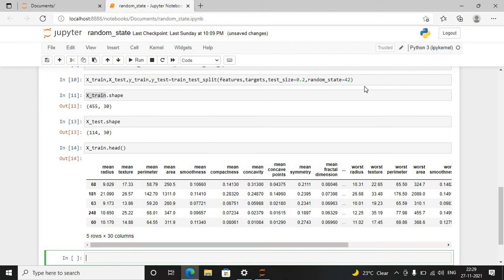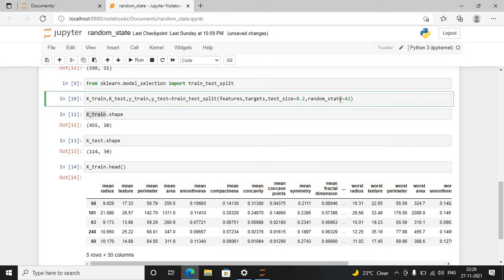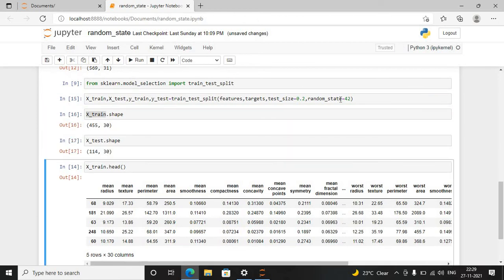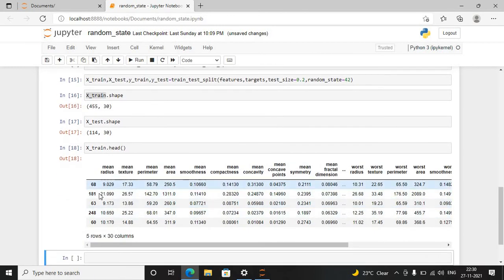And if I run this again, re-running the steps, it gives the same split. The index values do not change, because for this 42 it has a fixed pseudo-numeric sequence, from which the corresponding indices are taken from the dataset.